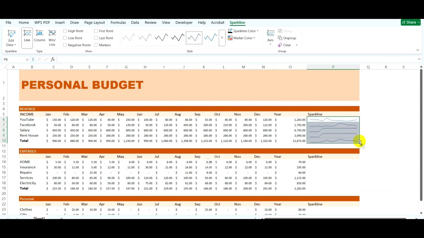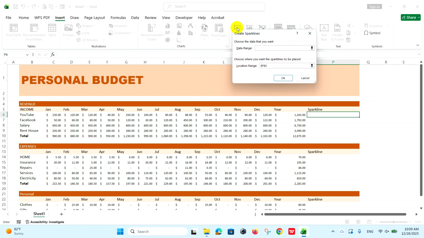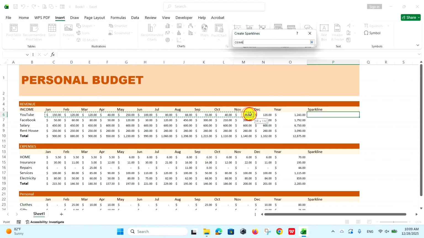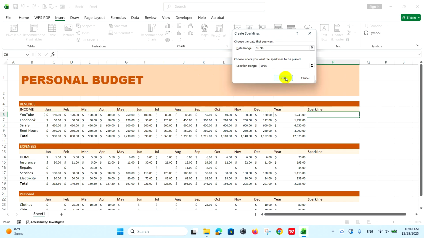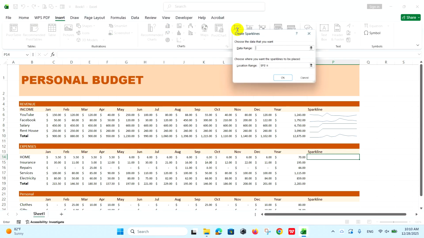Next, display the sparkline. Select the cell where you want the sparkline to appear. Go to the Insert tab on the top menu. In the Sparklines group, click on the Line tool. A small dialog box will appear. Click inside the data range box. While the box is active, click and drag across the cells containing your income data to select them. Click OK. The line trend will now be displayed inside the single cell, representing the fluctuations in your amounts.